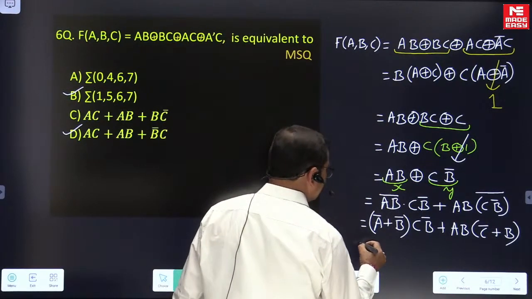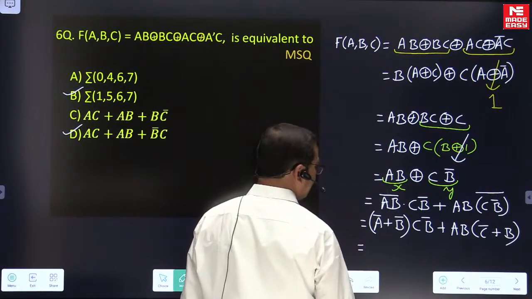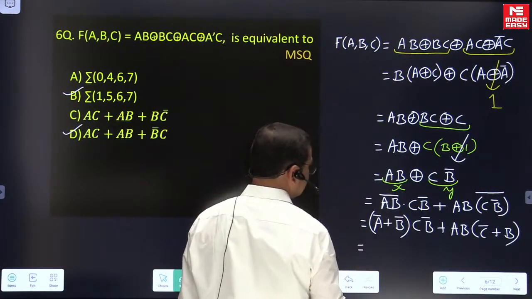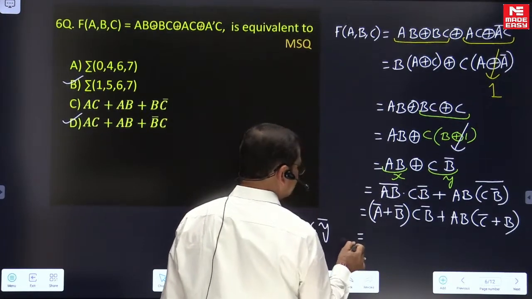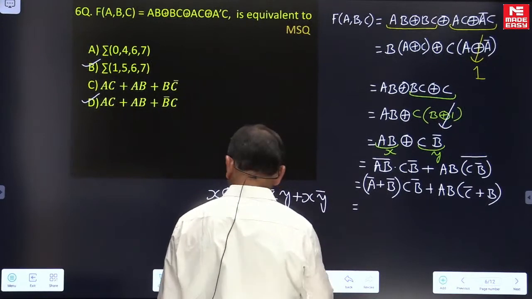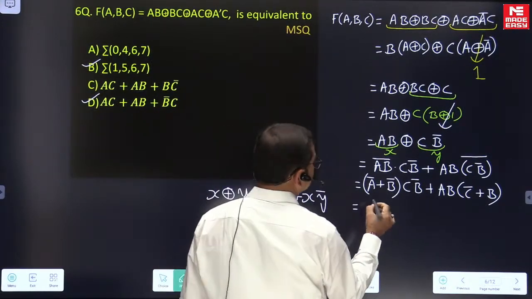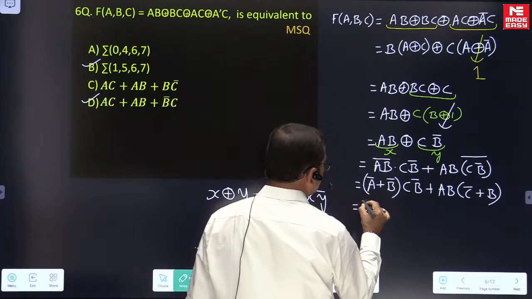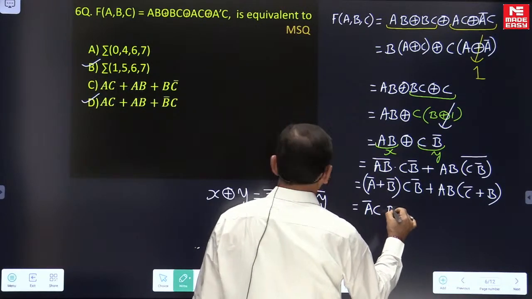So if you look here, it is giving A complement, C, B complement.